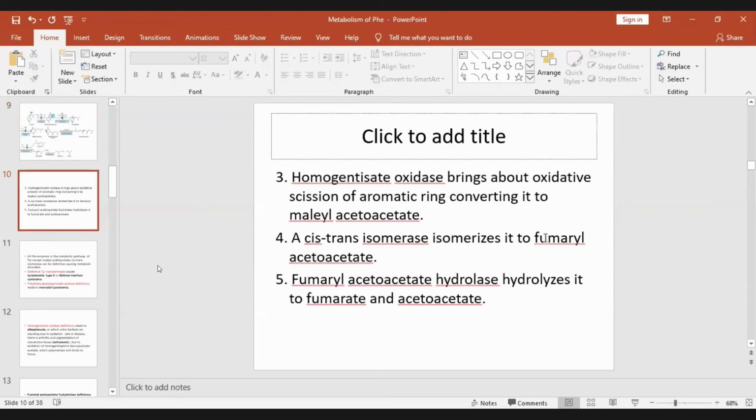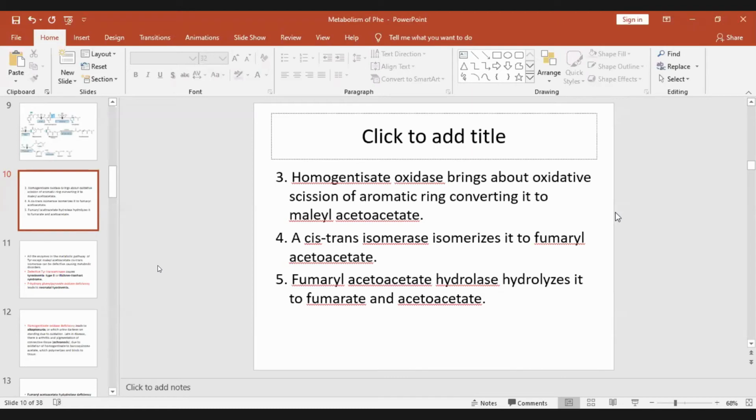Homogentisate oxidase deficiency, apart from forming alkaptonuria, also leads to ochronosis, that is, deposition of this polymerized derivative of homogentisic acid, benzoquinone acetate, in the joints to form ochronosis, pigmentation and deposition in the connective tissue, deposition of these derivatives in the connective tissue in the joint.